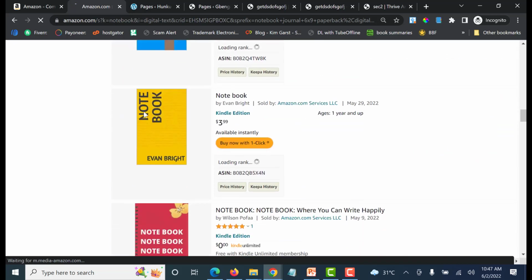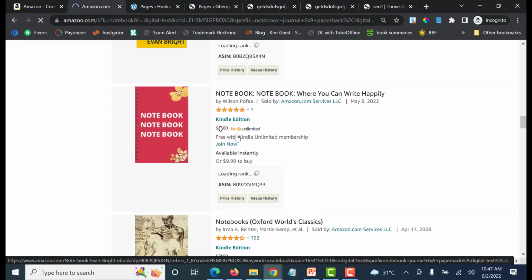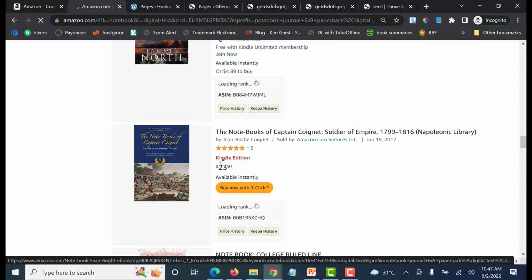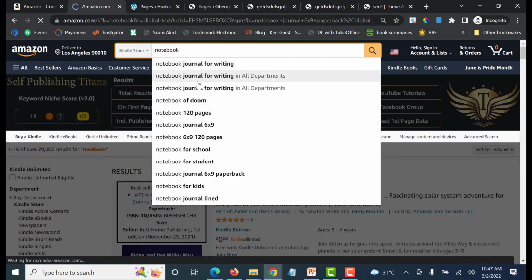So you see this one, notebook, even bright. I don't think there's need for the author name. Like I said, this is it, notebook, no author name, and no subtitle on the cover. Let me go for a more descriptive title.